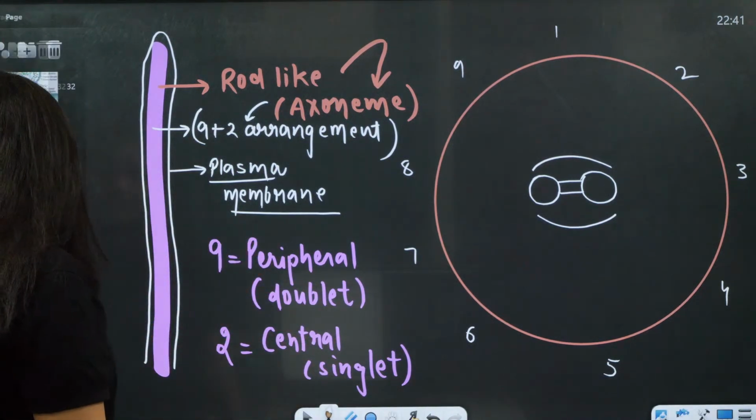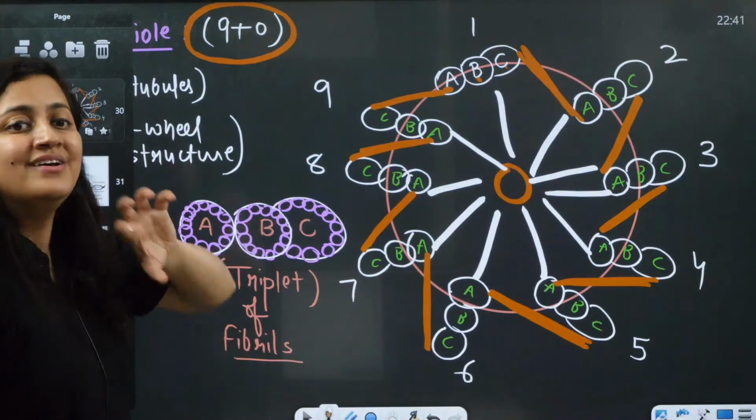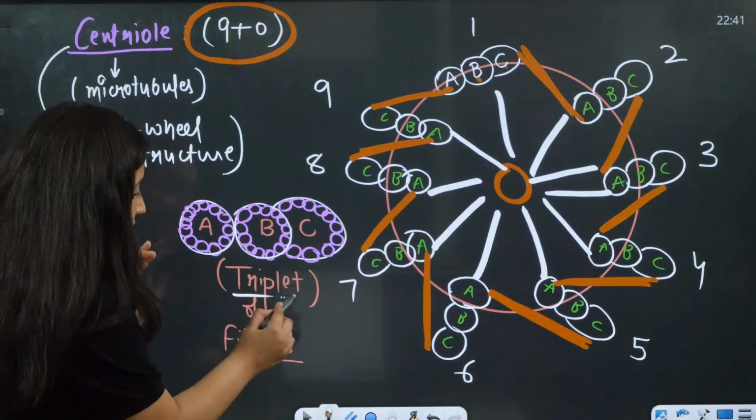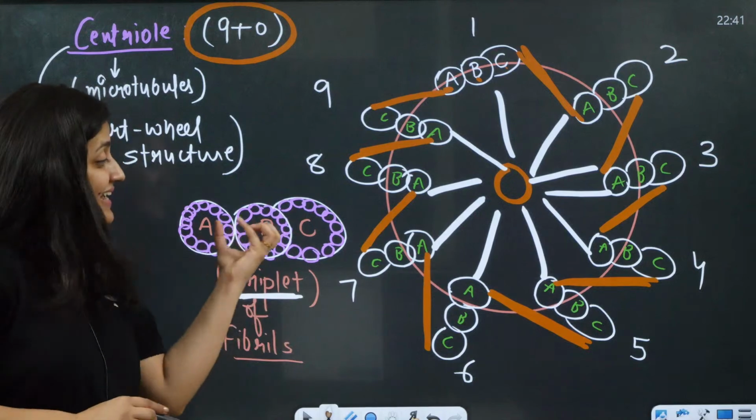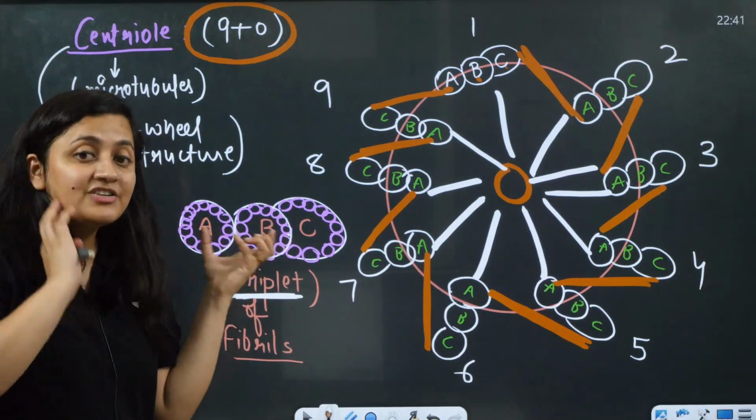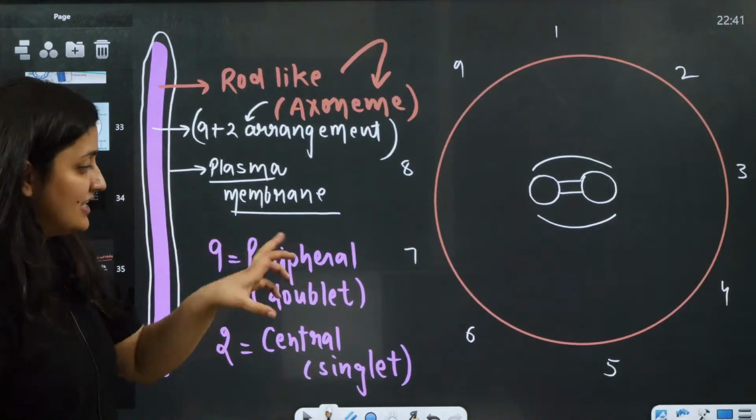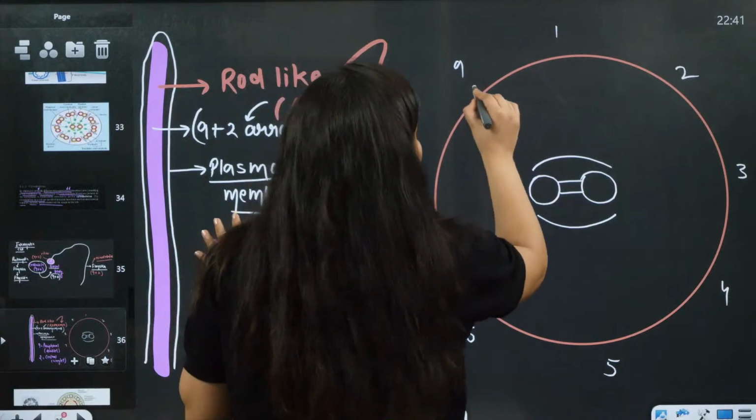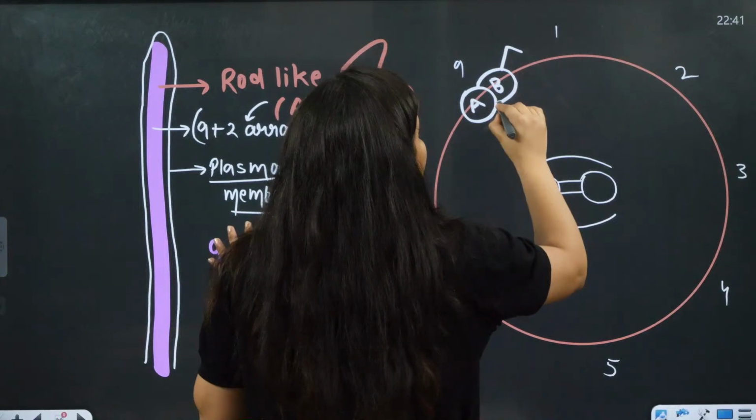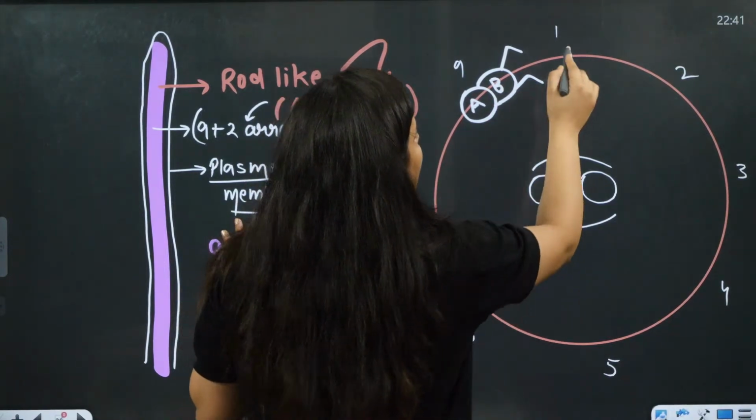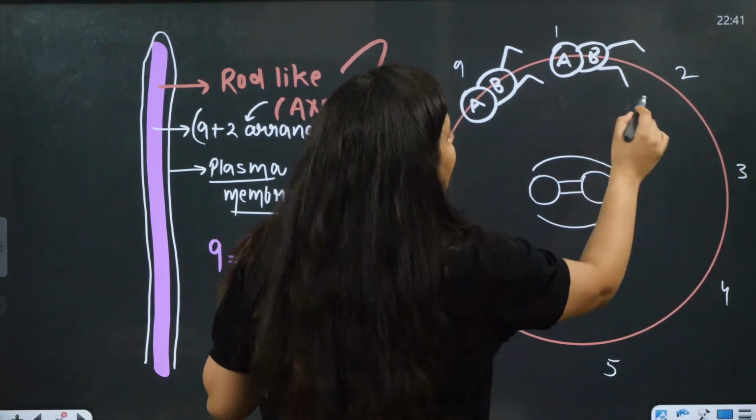Now, in the structure of the centriole, we were saying that it was peripheral but it was triplet fibrils. When you compare it with the cilia or flagella structure, the 9 peripheral are doublets, A and B. B has this arm. Again, A and B, and then these arms are present.